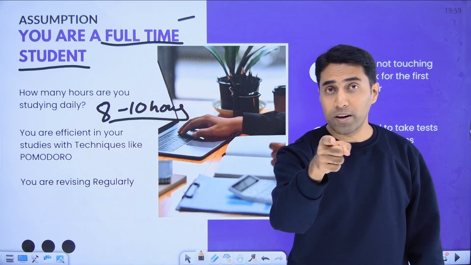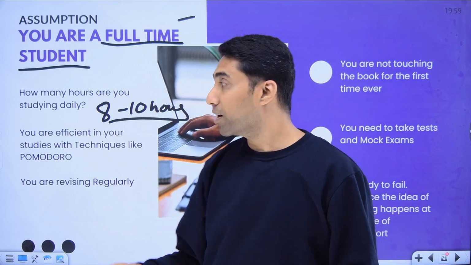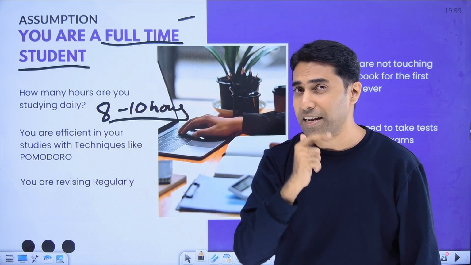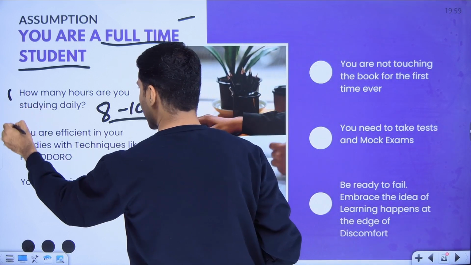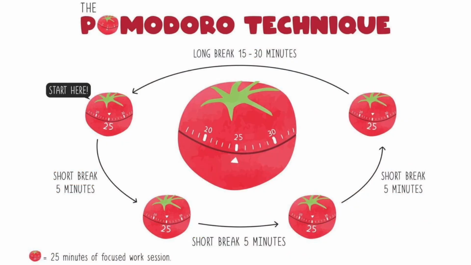So if being a student is your job, you have to study 8 to 10 hours a day. That is my assumption. You're a full-time student and you're studying 8 to 10 hours a day. Next assumption I'm going to make: you are efficient in your studies. You are using techniques like Pomodoro.